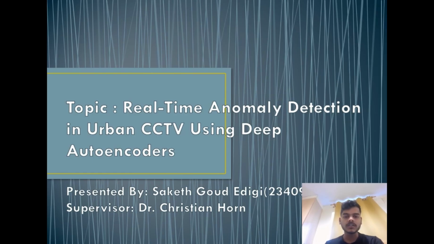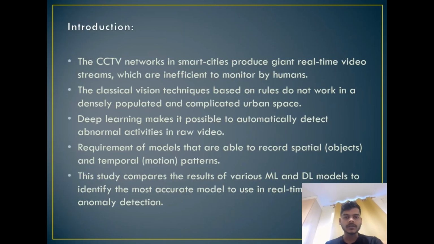This presentation is about designing and comparing various machine learning and deep learning models to detect anomalies in city CCTV systems. The aim is to find which models can reliably detect unusual events in real time, making urban surveillance smarter and more efficient. Now we will go to the introduction part.